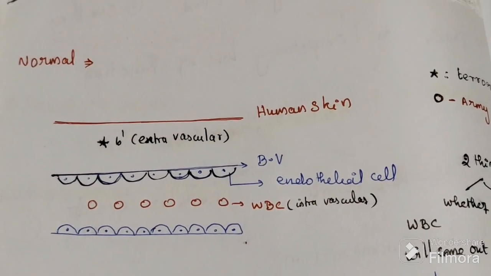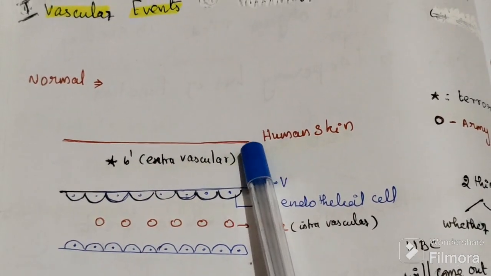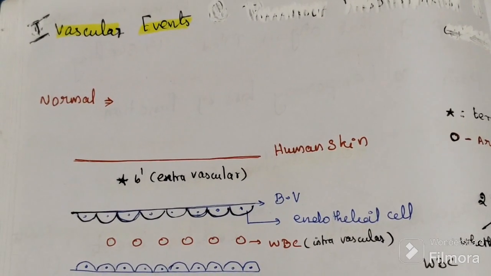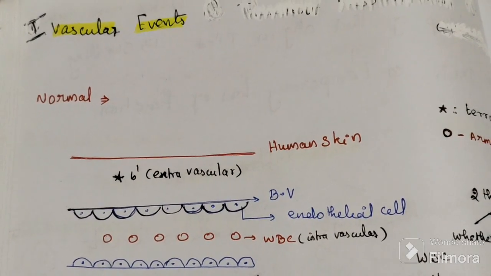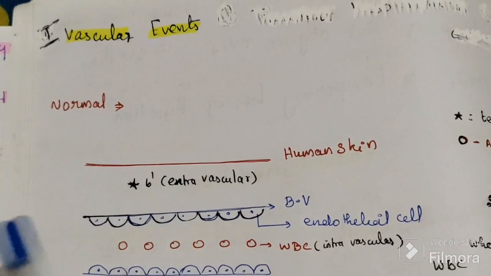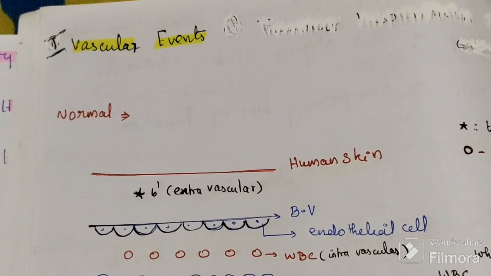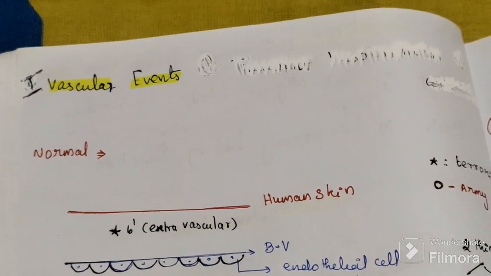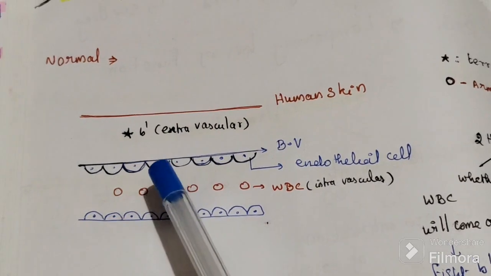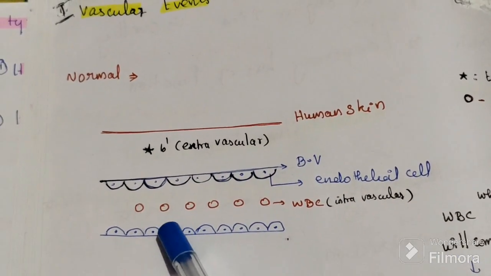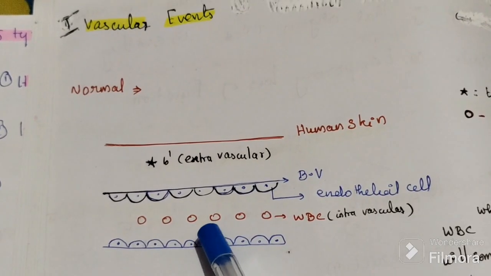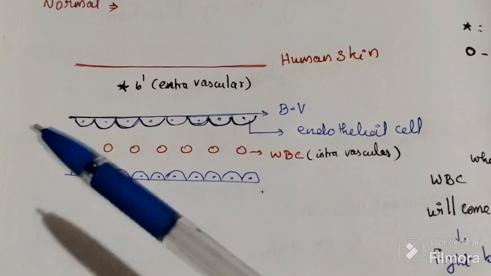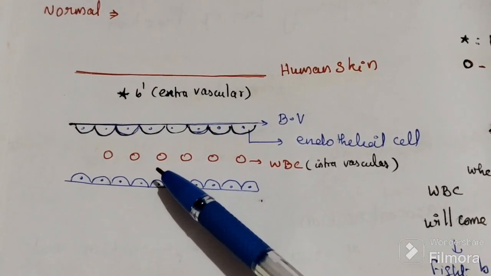So totally 11 events. This one is the human skin. Then any injurious agent, it may be a chemical or microorganism. So here a bacterial toxin, this one is the bacterium. This one is the human skin, and it enters inside. This one is the blood vessel. Blood vessels have endothelial cells. Inside blood vessels, RBC, WBC, platelets, all the things are present. Here we are drawing the WBC. So when bacteria come inside, it causes sepsis.